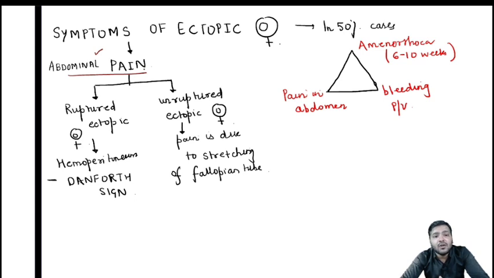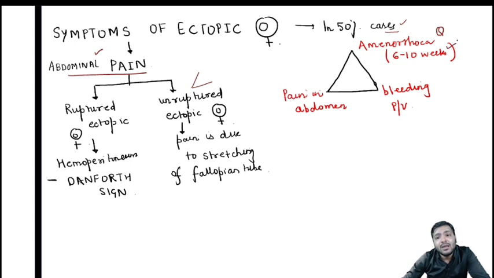cases of ruptured ectopic pregnancy, whereas pain in cases of unruptured ectopic pregnancy is due to overstretching of the fallopian tube. And you know that unruptured is basically in two parts, ampulla and infundibulum, whereas ruptured is in the isthmus and interstitium part. Now in 50% of cases, what triad will you see? It is the amenorrhea that will be around 6 to 10 weeks.